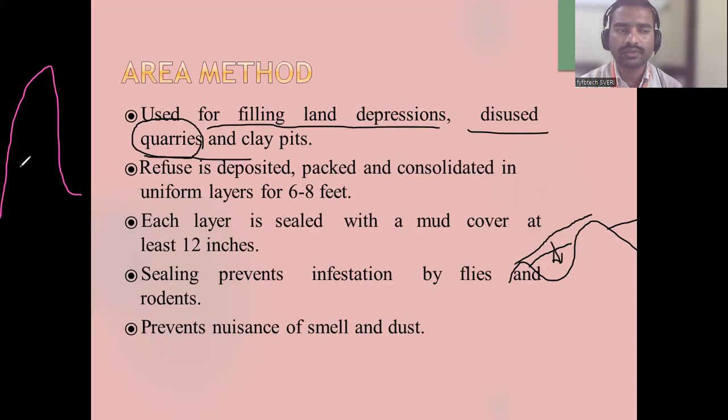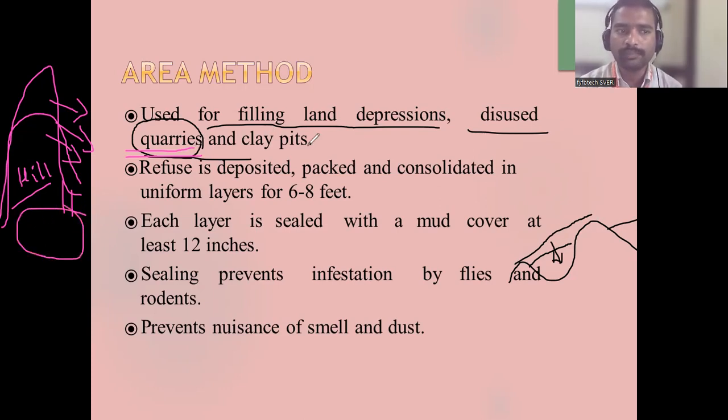If this is a hill, what do you call a hill in Marathi? Tekdi. In Hindi, pahad. Hill, stone. Okay, this is a large stone. So this stone, when they crush it, stone crushing means making pieces of stones, that is called a quarry. Are you getting it? What does quarry mean? If it is a hill, mountain, and I want to remove the stone pieces, I want to convert the entire hill stone rock into stone pieces, the process is called quarrying. Okay, that is quarrying. And it is used in clay pits also.